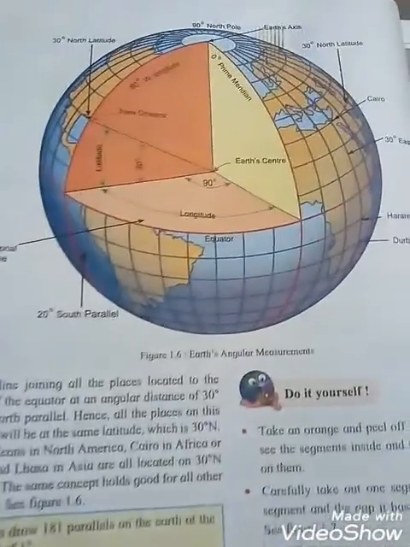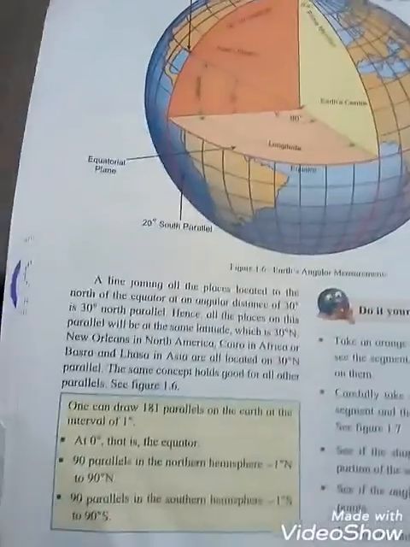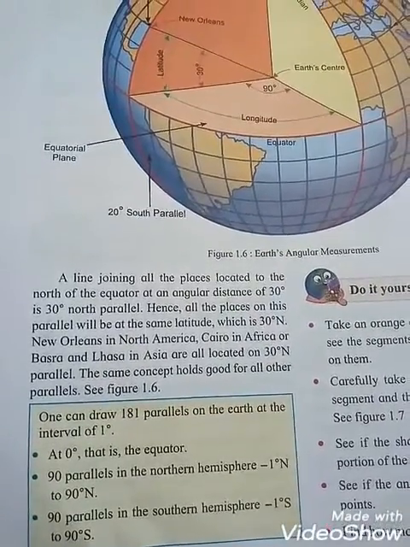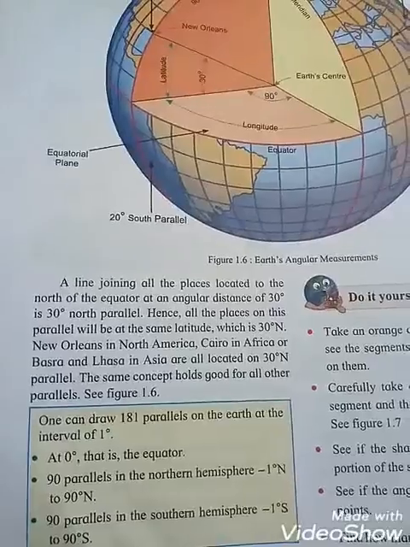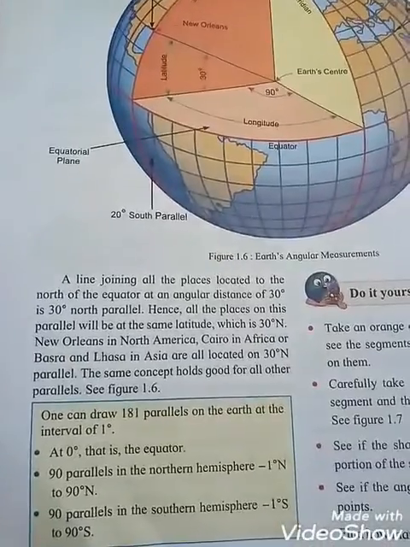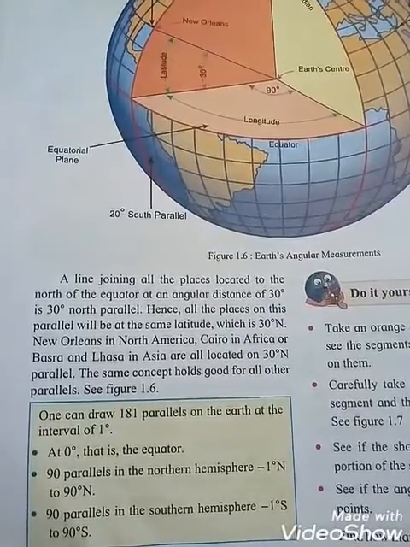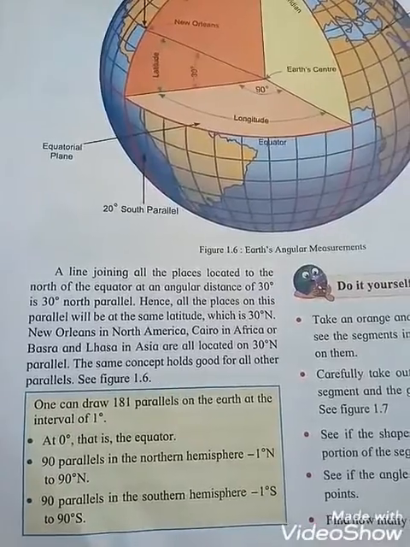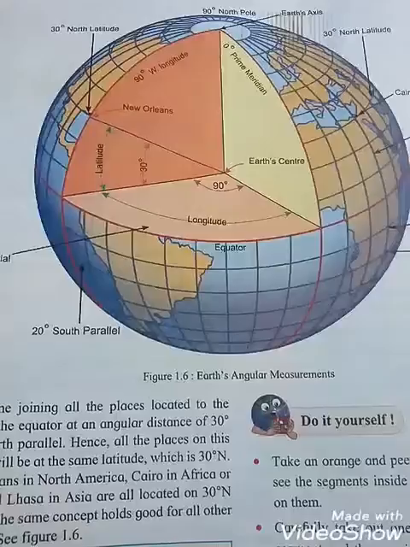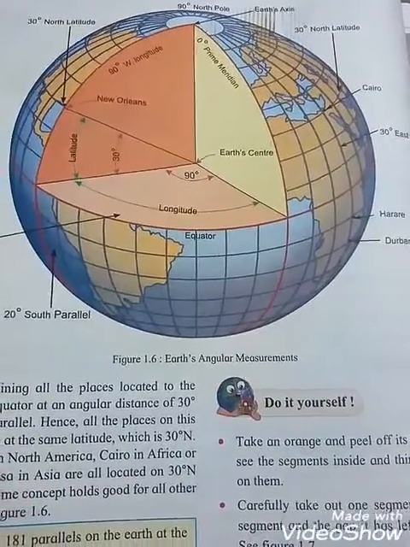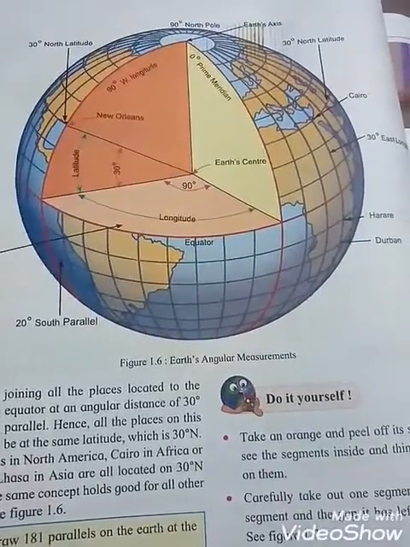See figure 1.6. Okay students, now see that one can draw 181 parallels on the earth at the interval of 1 degree. At 0 degree, that is the equator. See students, 0 degree is the equator. Okay, 90 parallels in the northern hemisphere, 1 degree N to 90 degree N. Okay, and 90 parallels in the southern hemisphere, that is 1 degree S to 90 degree S. So S stands for southern hemisphere and N for northern hemisphere. Okay students, so this is your figure 1.6, Earth's angular measurement.